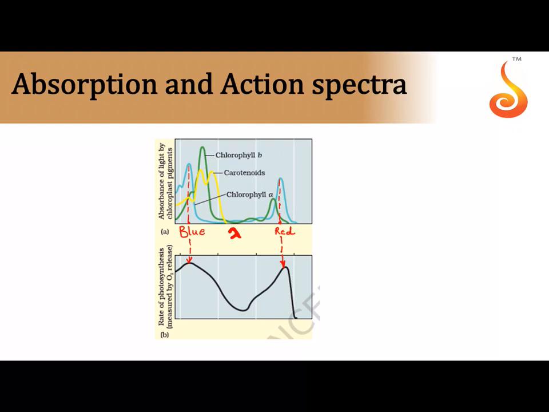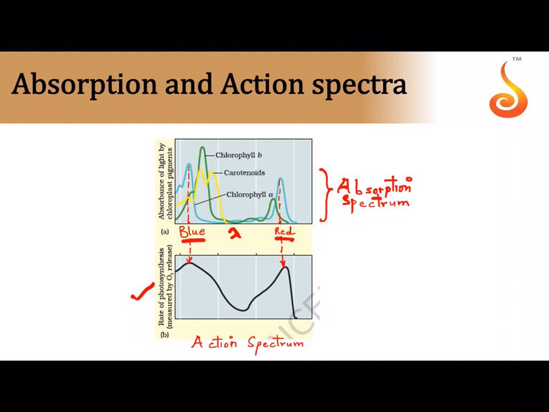So if you plot the rate of photosynthesis, it is referred to as the action spectrum. When we are talking about the rate of photosynthesis, it is called the action spectrum. But when we are talking about which pigment absorbs what wavelength, it is referred to as the absorption spectrum. So the first one is the absorption spectrum and the second one is the action spectrum. Notice how the chlorophyll A molecule is absorbing maximally in the blue region and in the red region.